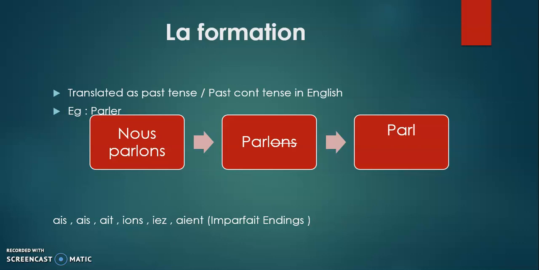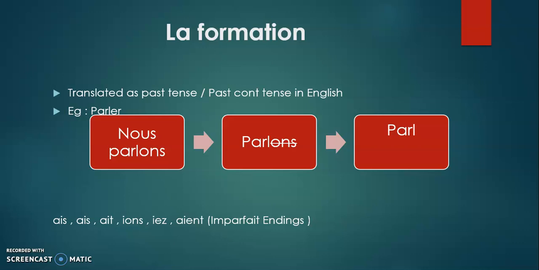So, the imparfait is equivalent to the past tense and past continuous tense in English. In order to form the imparfait of any verb in French, you will take the nous form conjugation, that is the first person plural conjugation. As you already know, the nous form conjugation always ends in ONS. You will drop the ONS, and the part that you get after dropping the ONS is referred to as the stem of imparfait.